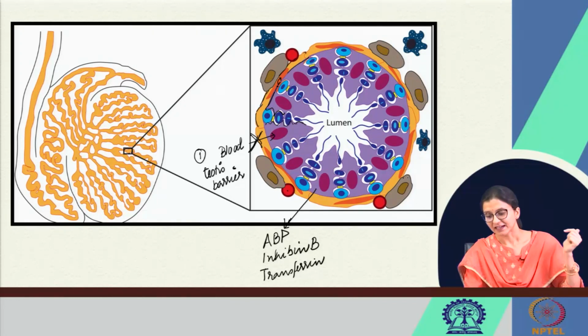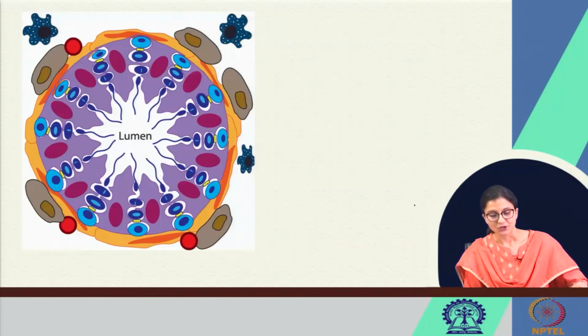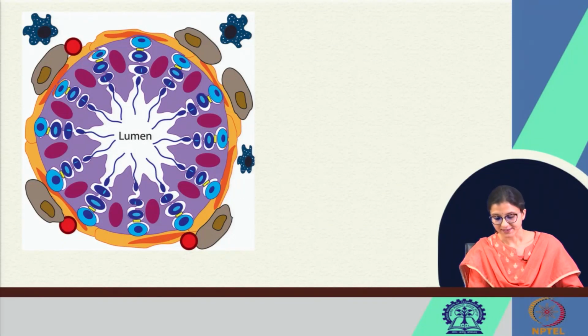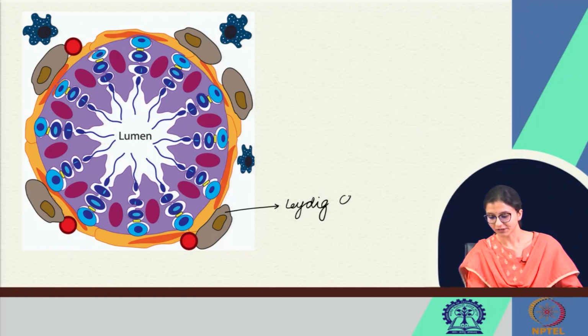The Leydig cells are outside the blood testis barrier in the interstitium, and they secrete testosterone, right. They are under the action of LH. So, these are the Leydig cells which secrete the testosterone, and these single cells are the Sertoli cells.